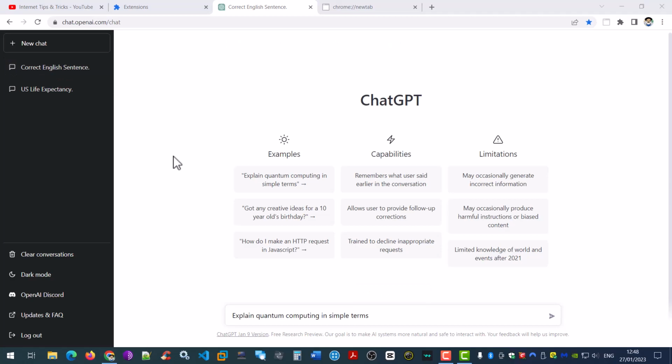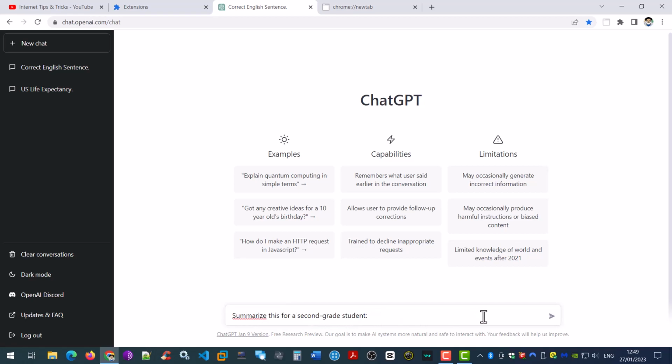A third way to use ChatGPT is to ask it to simplify complex pieces of information or text in a way that we or even a child can understand. As before, first we give it an instruction. In this example, I'm going to ask ChatGPT to summarize a piece of text so that it's understandable for a second grade student. First, provide the instruction. Summarize this for a second grade student.